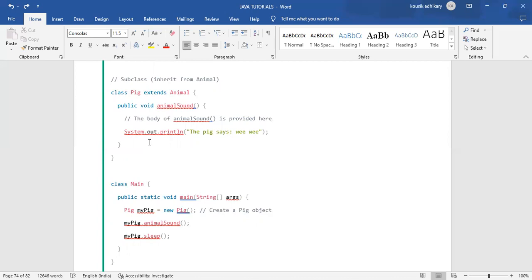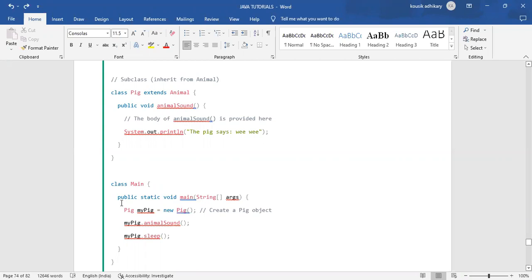Those two classes don't have the main method, so we are creating another class, Main, which has the main method, and we are creating an object of the Pig class. We can create an object of the Pig class.